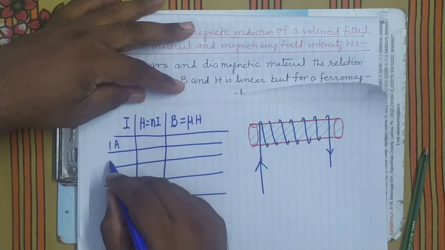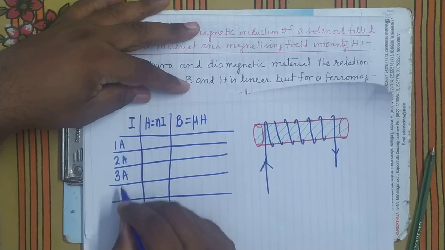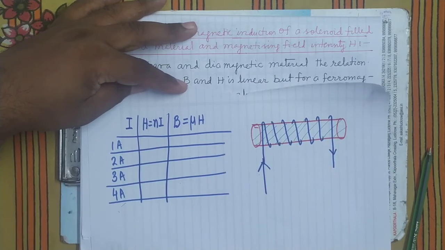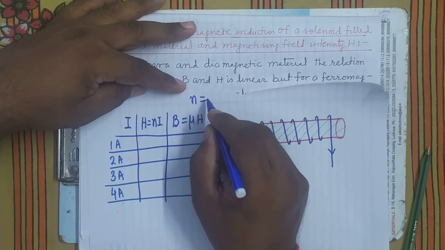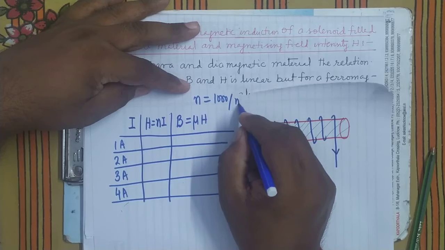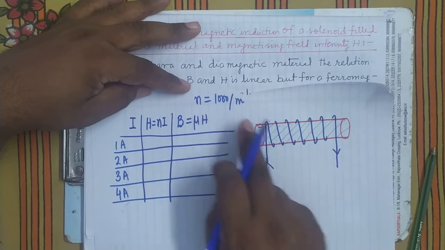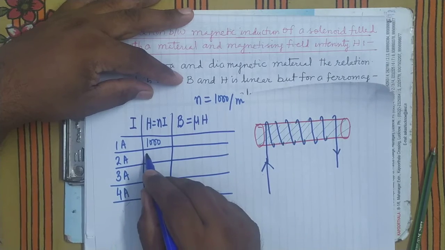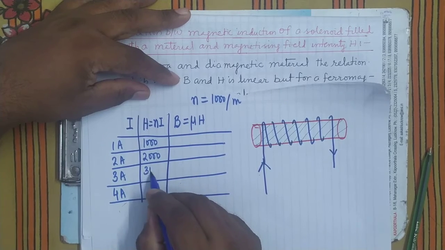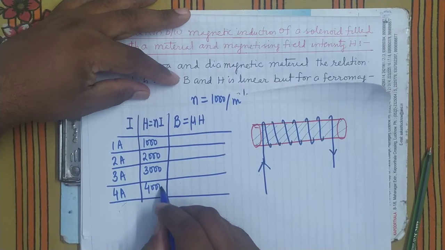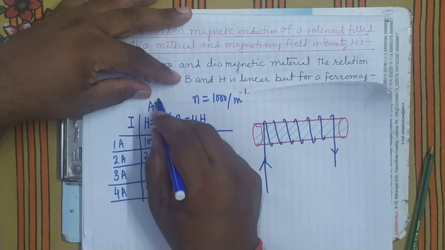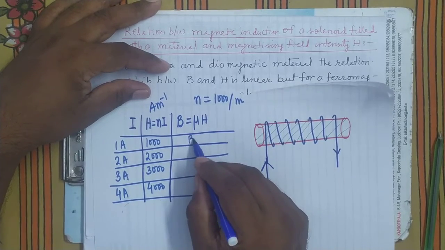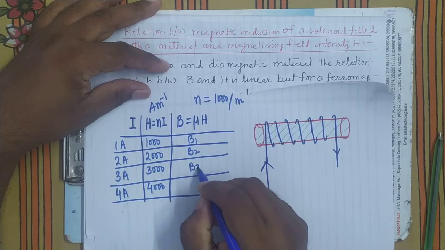When 1 ampere current is passing, 2 ampere, 3 ampere, 4 ampere, in every case the magnetizing field will change. Suppose n has some typical value, 1000 turns per meter. So what will it be at 1 ampere? It will be 1000. It will be 2000, 3000, and 4000. What is its unit? Ampere per meter. As I already told, in every case you record the value of B: B1, suppose B2, B3, B4.